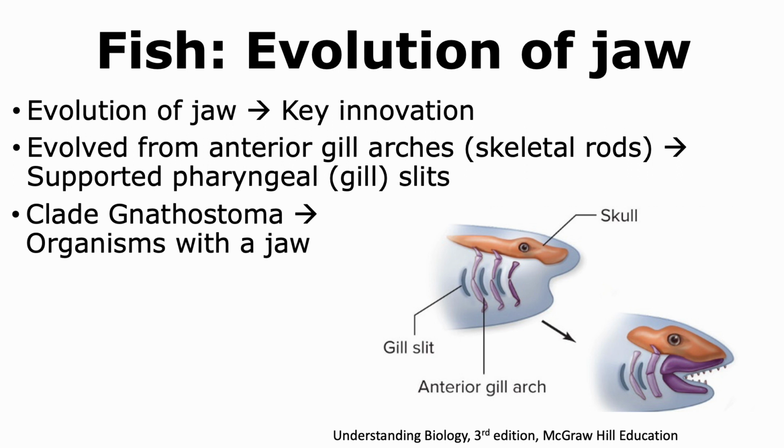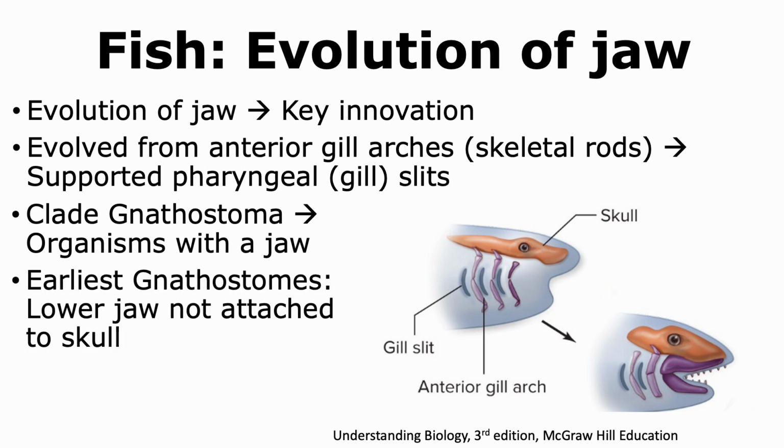These are organisms that have a jaw as part of their mouth. The earliest gnathostomes evolved their jaw in such a way that only a portion of the upper jaw was attached to the skull. The lower jaw was not attached to the skull at all.